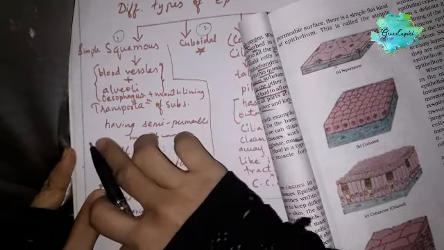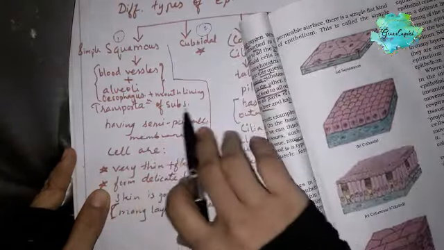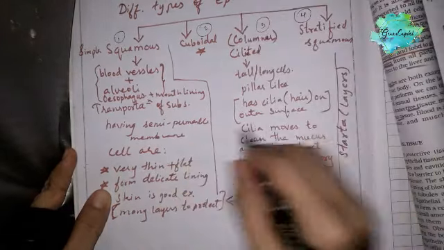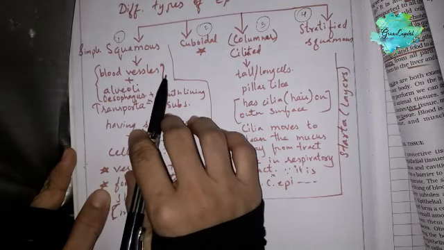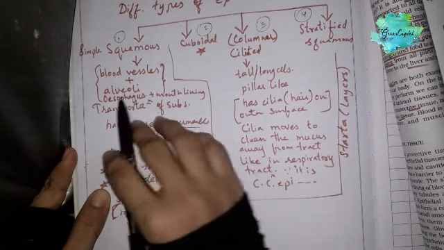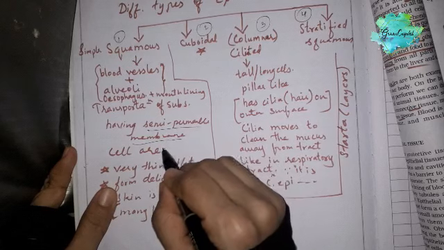It mostly transports substances, so it has a semi-permeable membrane. Remember, it has to transport substances like blood vessels do, and in alveoli it exchanges gases. So it has a semi-permeable membrane.